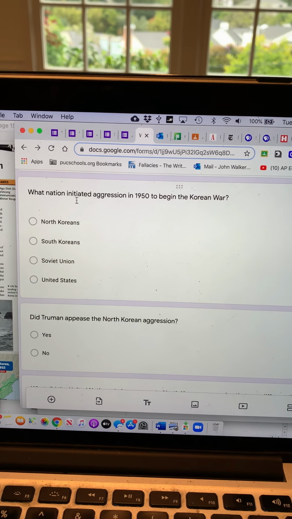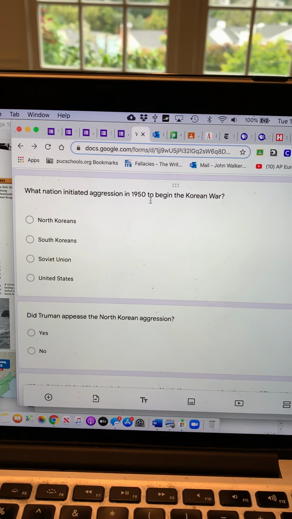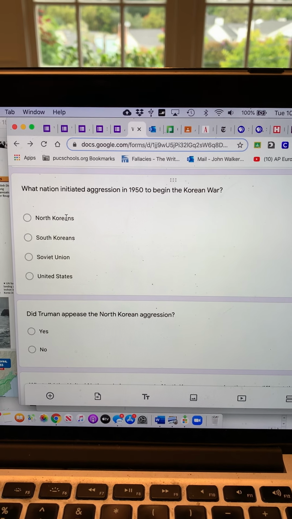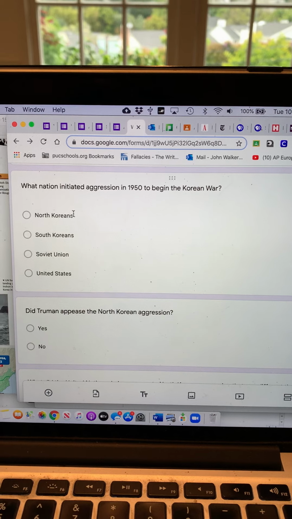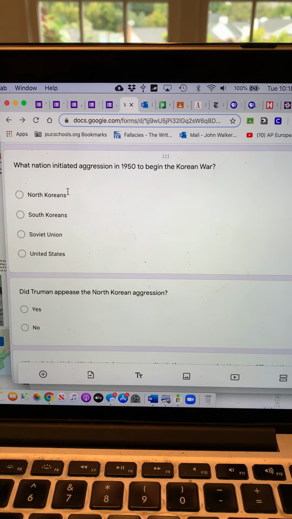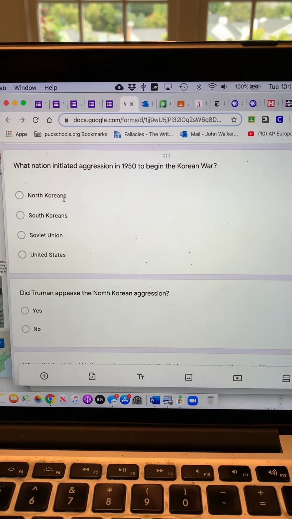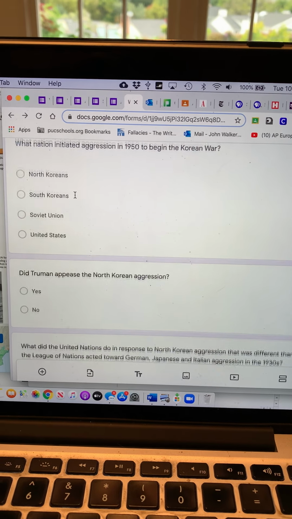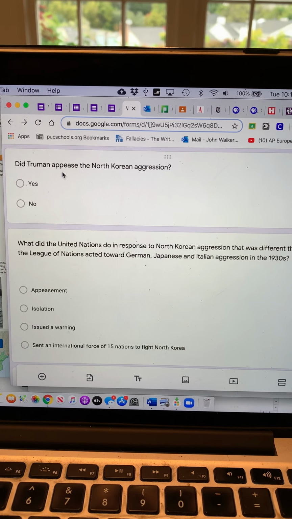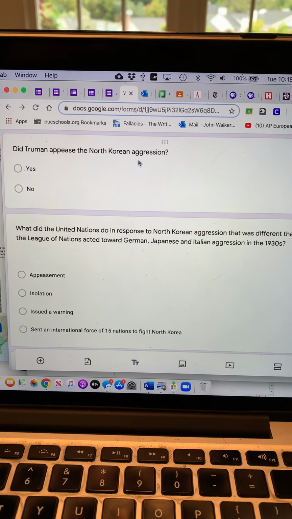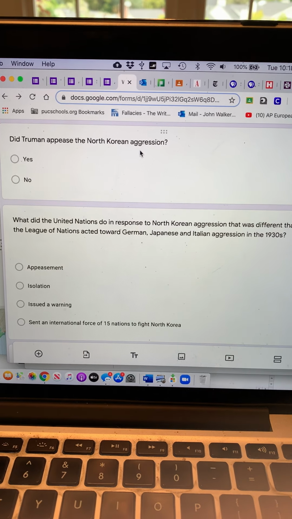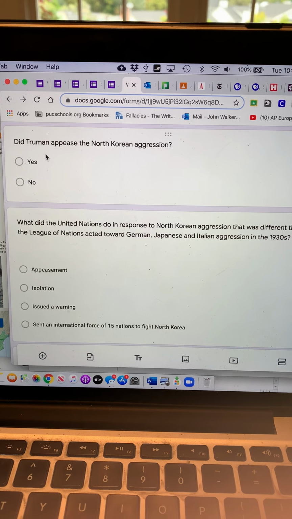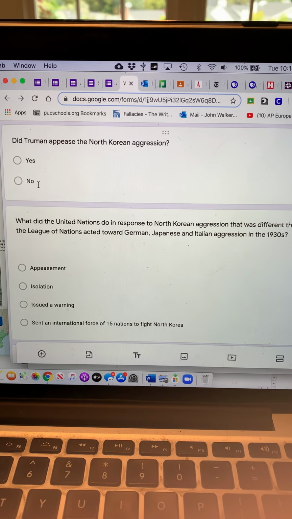What nation initiated aggression in 1950 to begin the Korean War? The North Koreans did. With the backing and support of the Soviet Union, the North Koreans invaded the South. At that point, did Truman, the President of the United States, appease the North Koreans? Did he let them be the aggressors in order to keep the peace? No, he did not. So he did not appease the North Koreans.